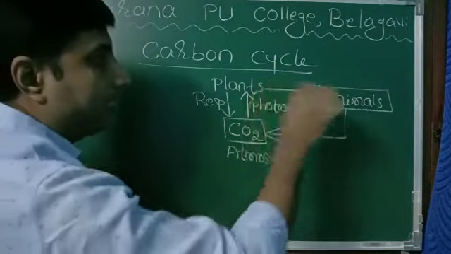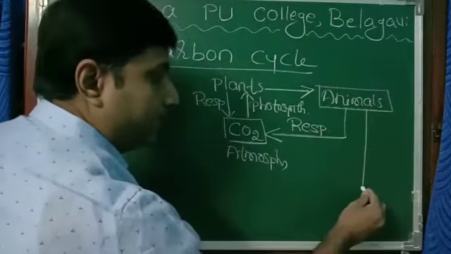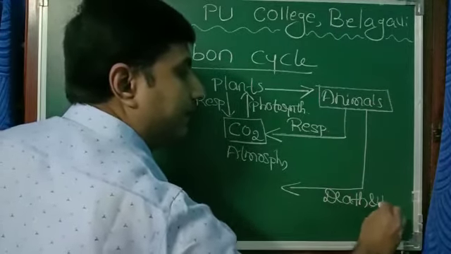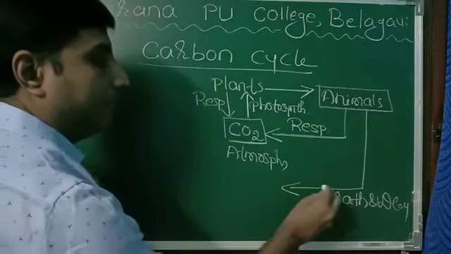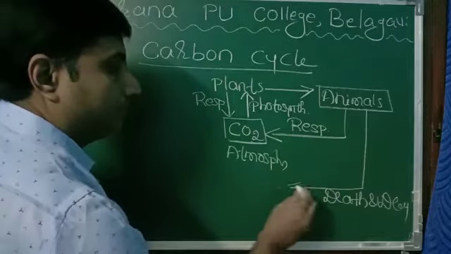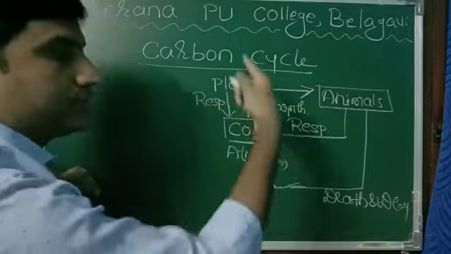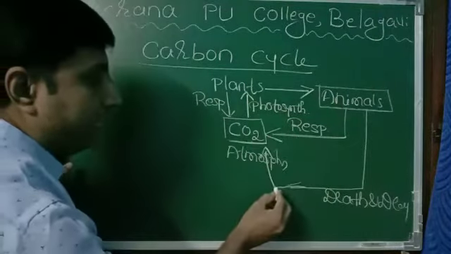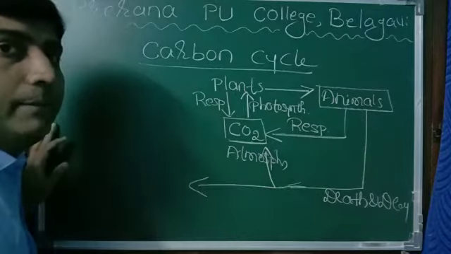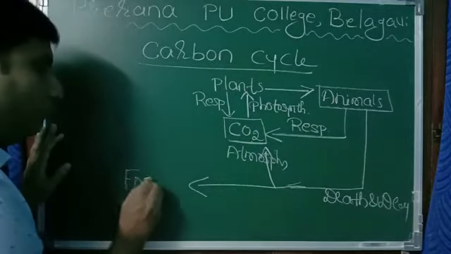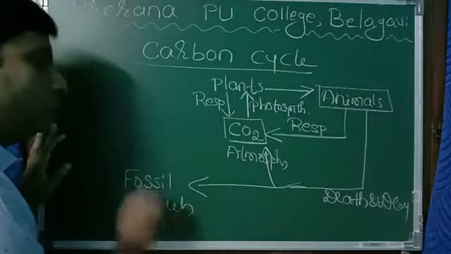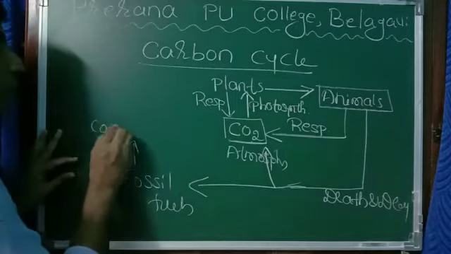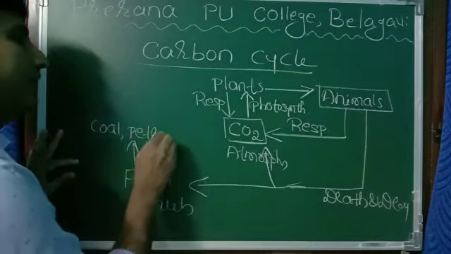Now, plants and animals both, when they die, at the time of death and decay, carbon dioxide is released. During the decaying process of both plants and animals, carbon dioxide is released. At the same time, if plants and animals get buried deep into the earth's crust, they convert into fossil fuels like petroleum products, maybe coal, petrol. I'll write petroleum.